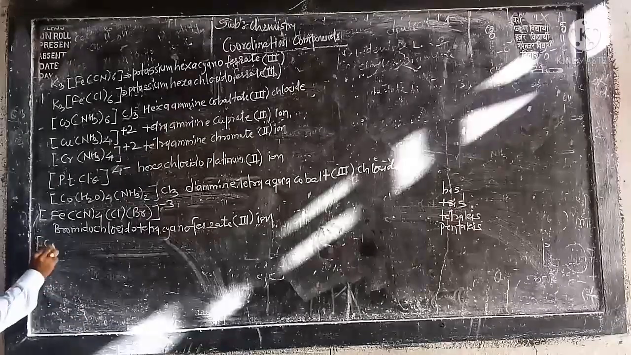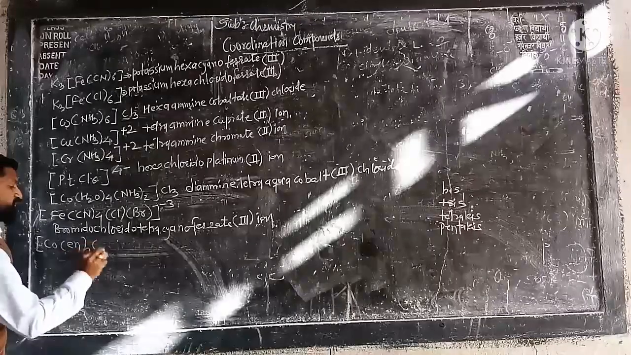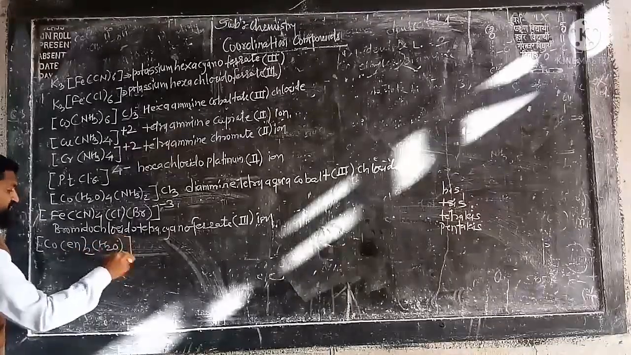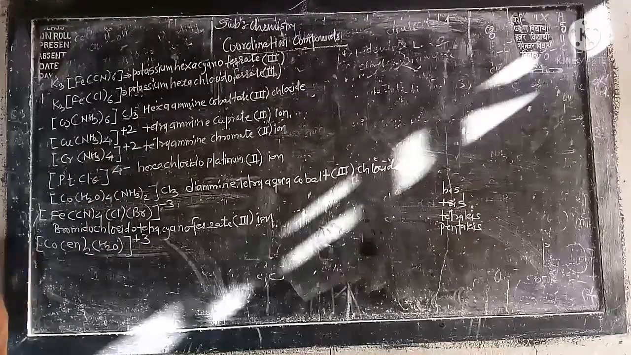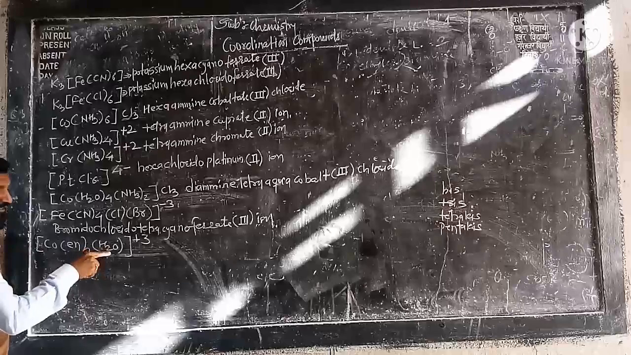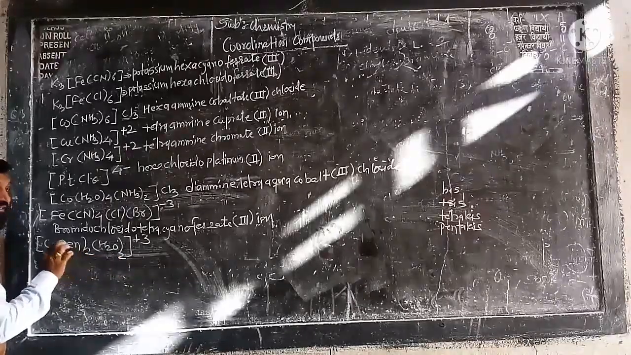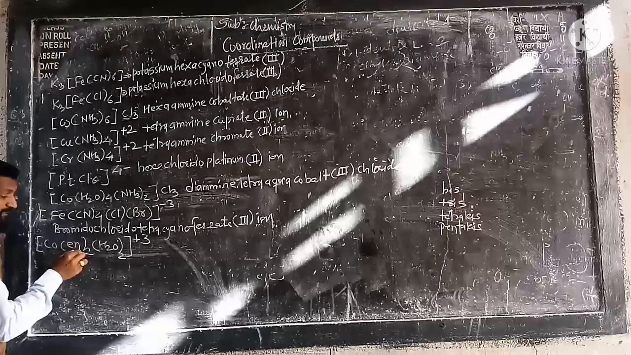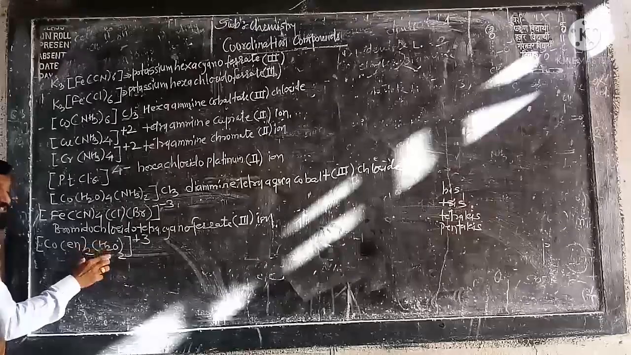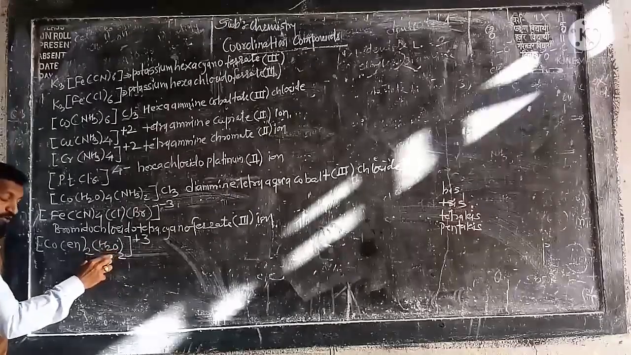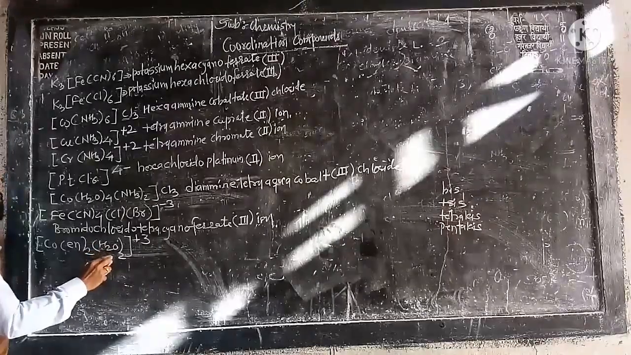If it is like this, Co(en)2(H2O)2 +3. Now see here what happened. What is the coordination number of this complex? 6 is the coordination number. Here water is unidentate, but ethylene diamine is bidentate, and therefore bidentate into 2 is 4, 4 + 2. Therefore it is a 6 coordinated complex, a coordination compound with coordination number 6.